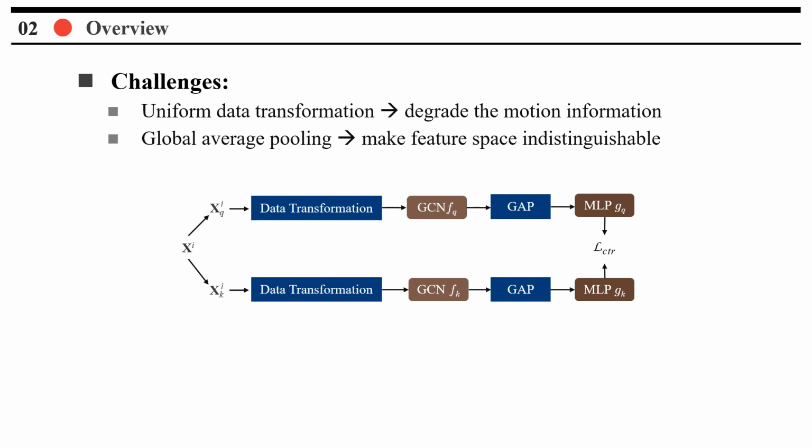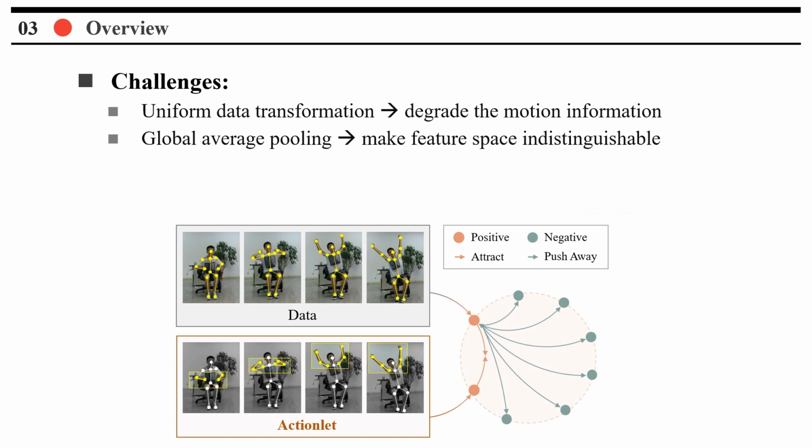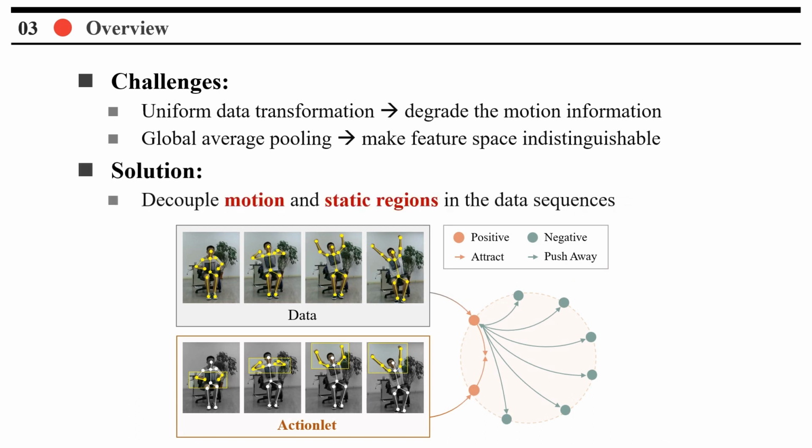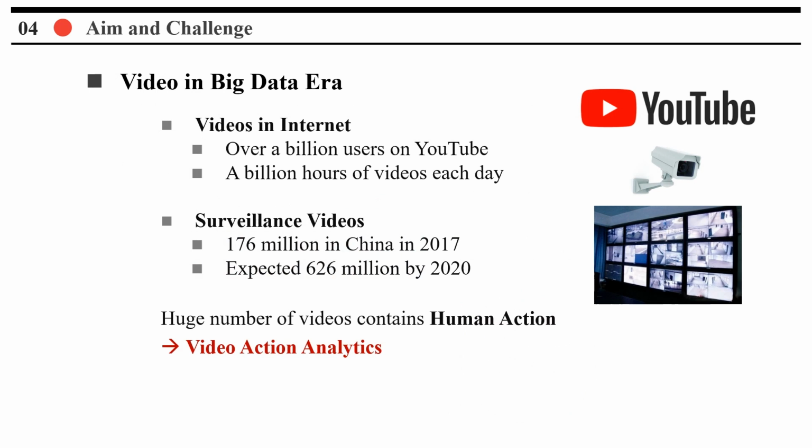Additionally, global average pooling used in feature extraction can introduce non-motion information, reducing feature separability. To address these issues, we propose a novel actionlet-dependent contrastive learning method. By utilizing actionlets, we design motion-adaptive data transformations and semantic-aware feature pooling to separate action and non-action regions.